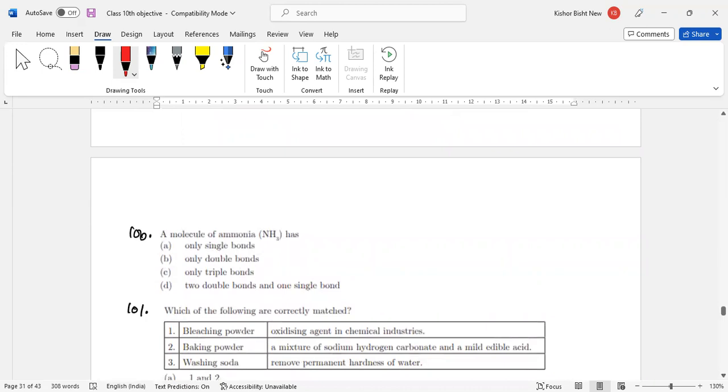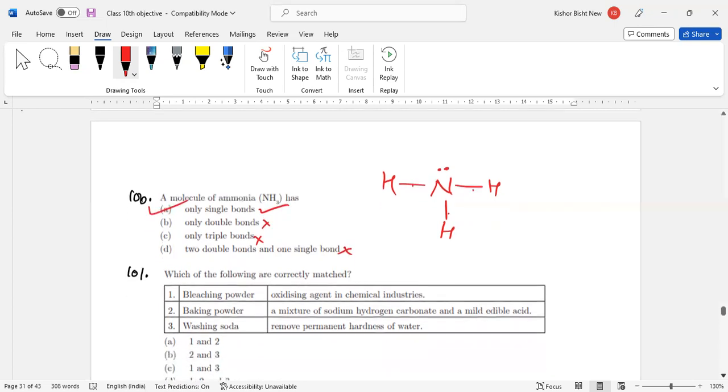A molecule of ammonia has: one single bond only, double bond only, triple bond only, or two double bonds and one single bond. Whenever you make the ammonia dot structure, NH3, you will find one lone pair and three bond pairs. Only single bonds. Is there any double bond here? No. This is a single bond, this is a single bond, so only single bonds are present. Two double bonds, no. Only double bonds, no. Triple bond, no. So what is your correct answer? Correct answer is A. Now come to the next question, 101.